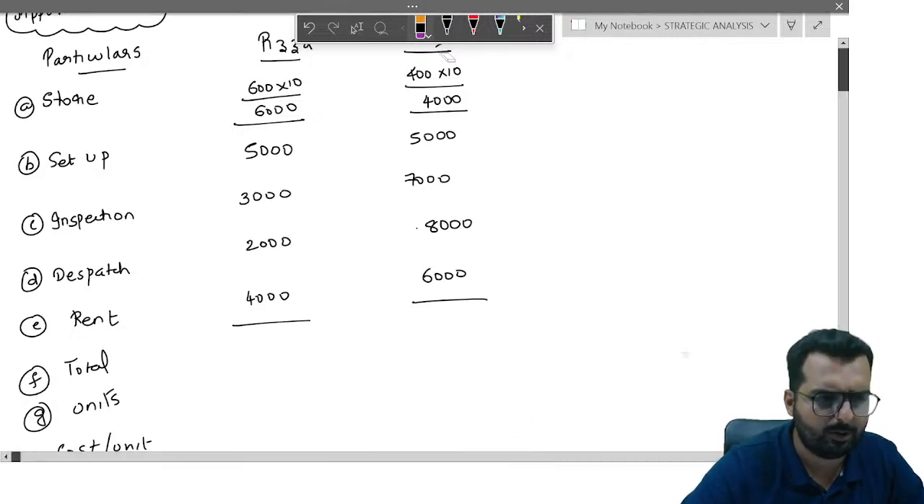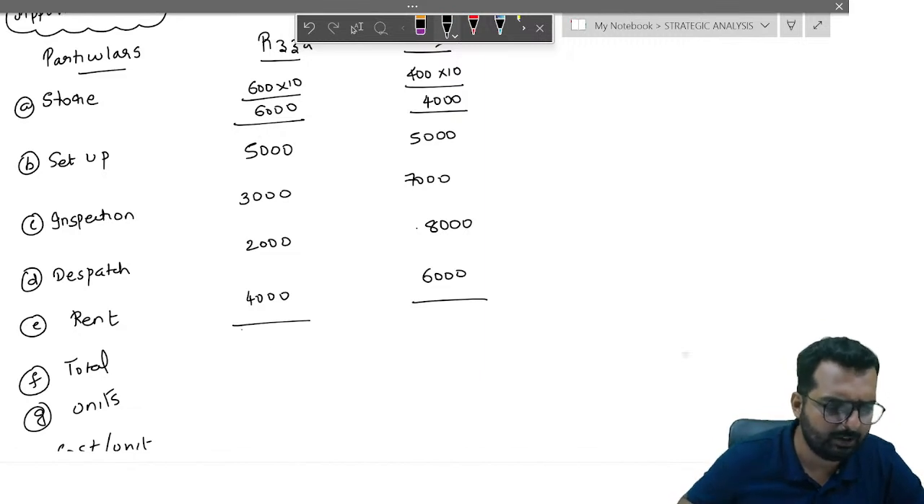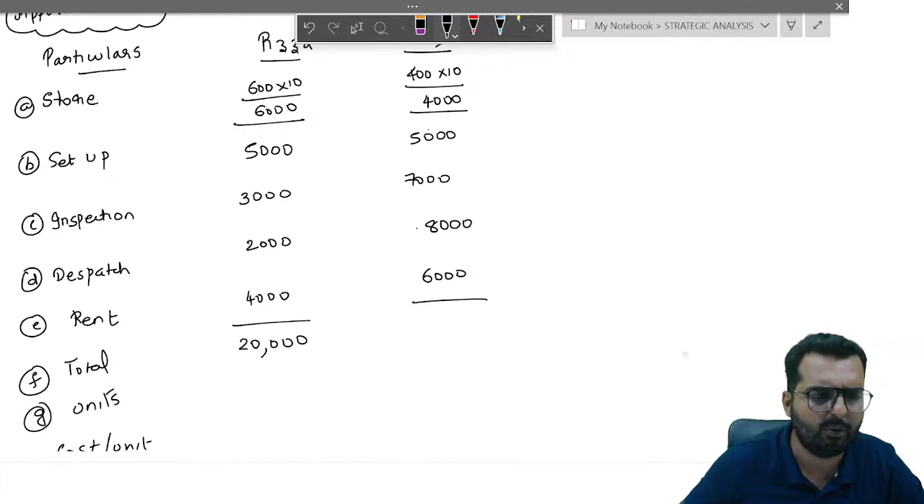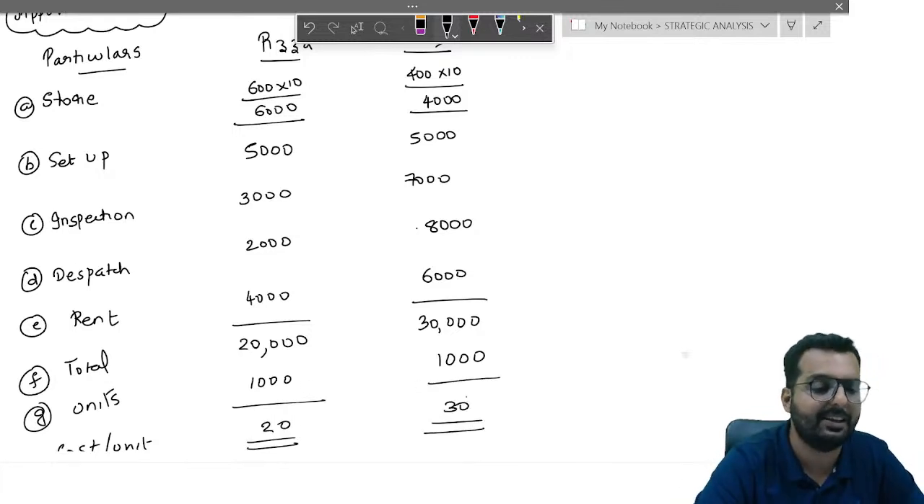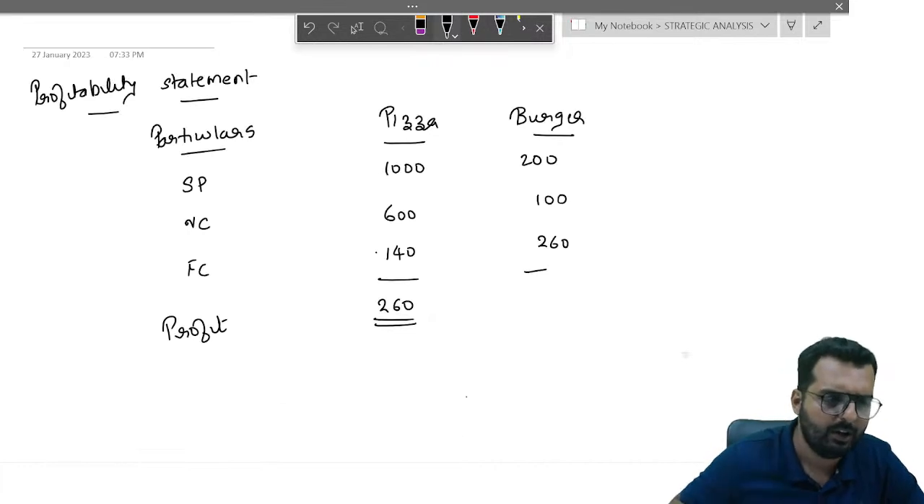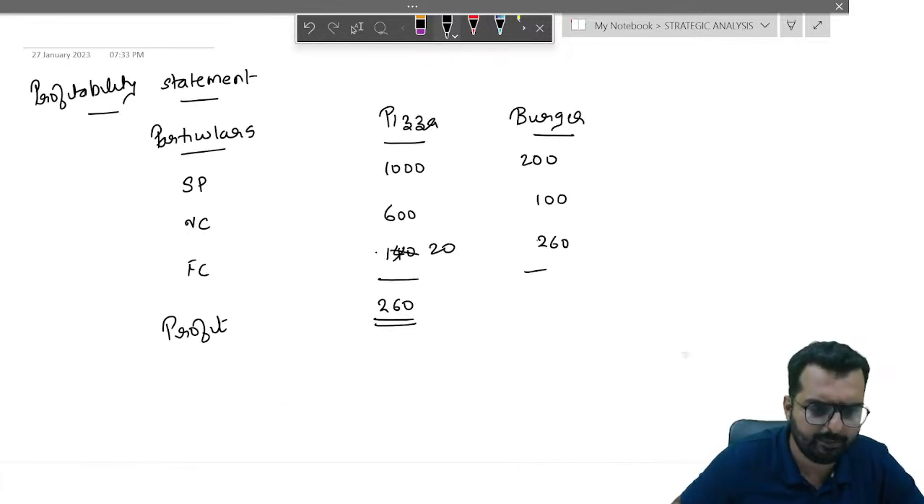Alright, so let me just go and do it now. So here it will be 20,000. And here we will get 4 plus 5 is 9, 9 plus 7 is 16, 16 plus 8 is 24 and this thing is 30,000. Now it's making sense. And the units are 1000 units and 1000 units. So you get the answer as 20 rupees per unit and you get the answer as 30 rupees per unit. So here this will be 20, this will be 30.